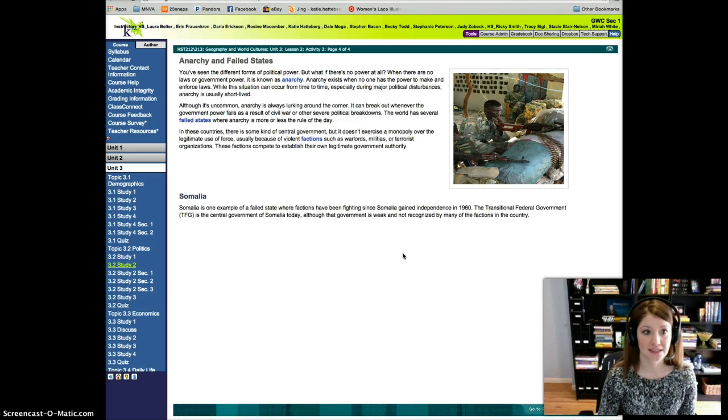Anarchy and failed states. You've seen the different forms of political power, but what if there's no power at all? When there are no laws or government power, it's known as anarchy. Anarchy exists when no one has the power to make and enforce laws. While this situation can occur from time to time, especially during major political disturbances, anarchy is usually short-lived because somebody is going to rise to power and take over in that absence of leadership.